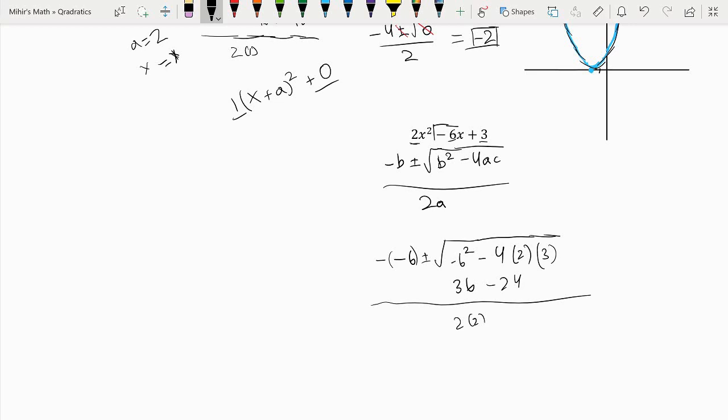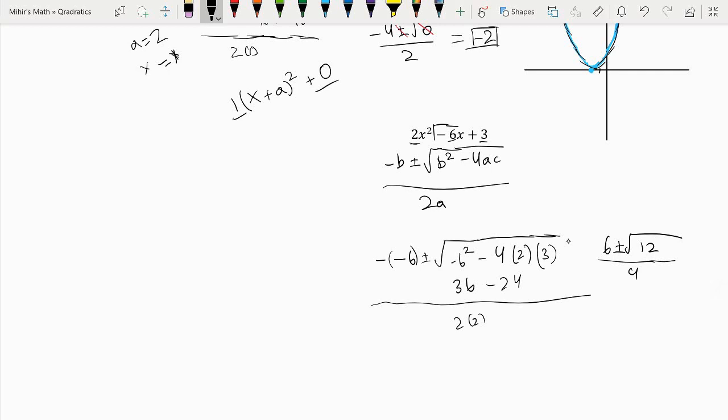So let me just rewrite this. So 6 plus or minus the square root of 36 minus 24. So 36 minus 24 is just 12. And everything is divided by 4.